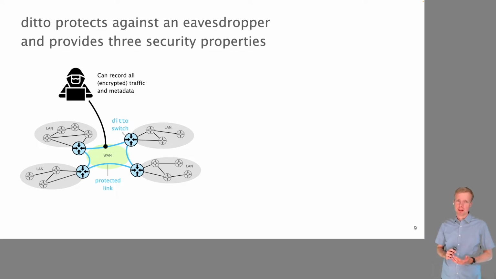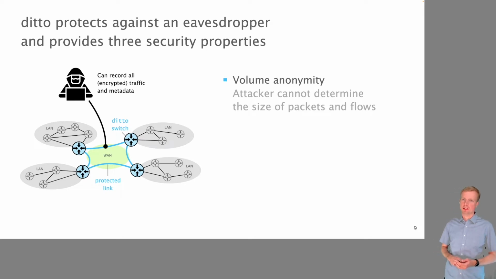And we protect them against an eavesdropper that can eavesdrop on one or more links in this network. And this eavesdropper can receive all the traffic that is crossing these networks, including the metadata such as timestamps. But since the packets are all encrypted, we assume the attacker does not have access to the contents of the packets. And in such a network, we provide three security properties.